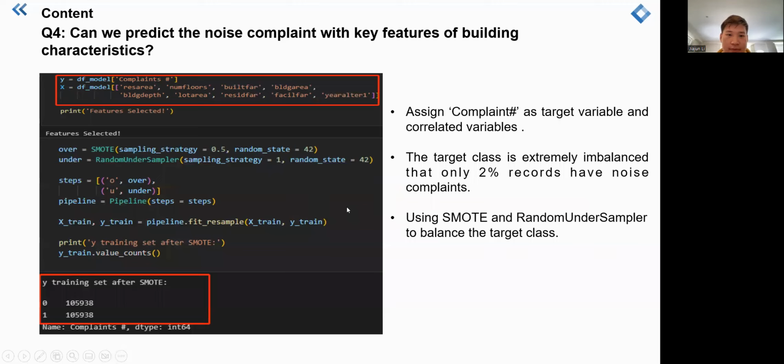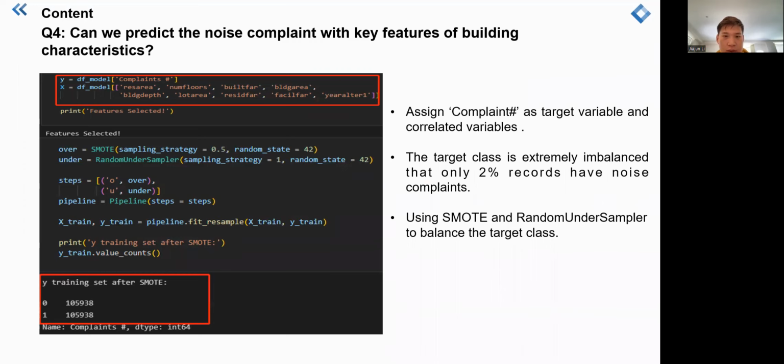Okay, now here's the part about the data modeling. Since we have discovered some key features in the correlation exploration, we assigned the complaint as the target variable and some key features as the independent variables. For the independent variables, there are residential area, number of floors, building total area, and also some building depths. But we also found the target class extremely imbalanced, with only 2% of the records having complaint records.